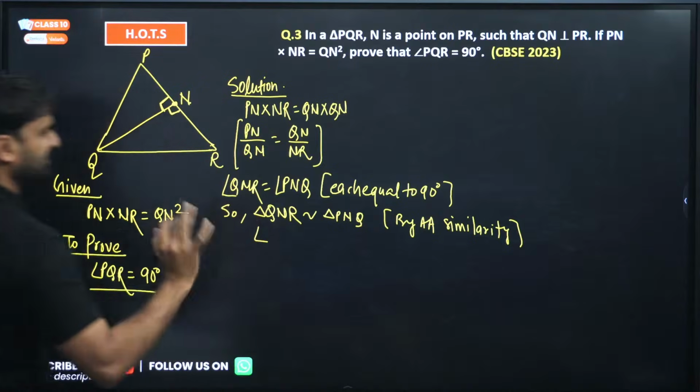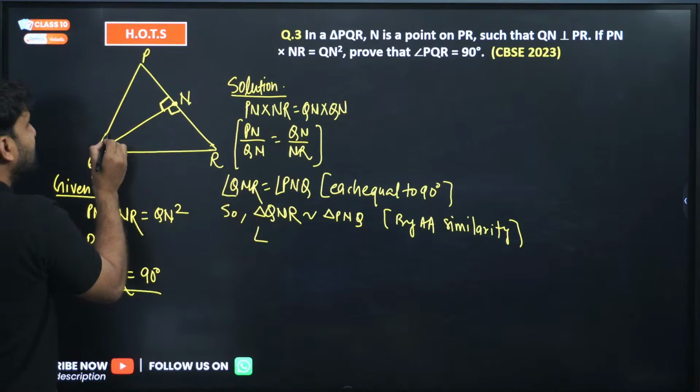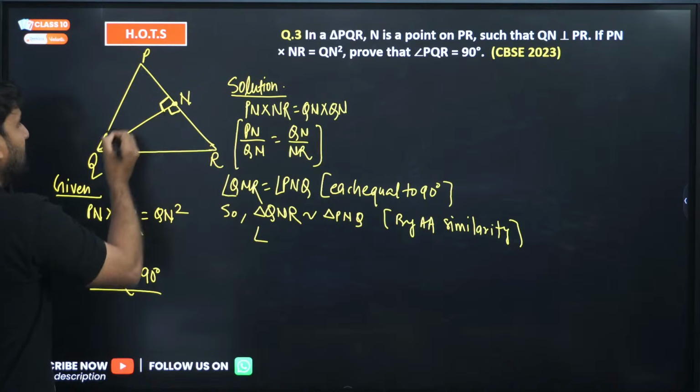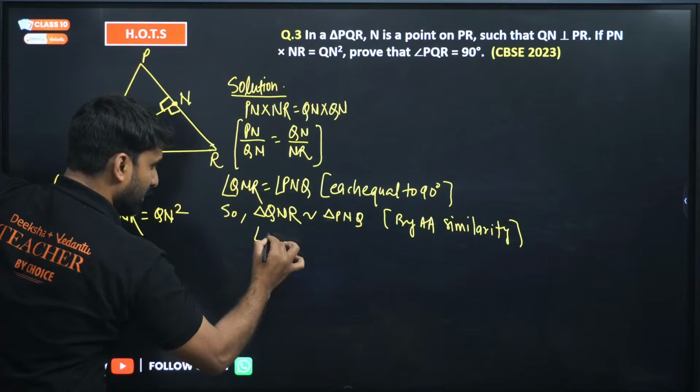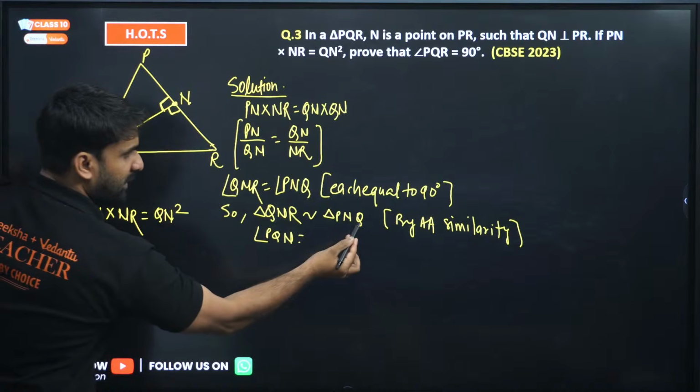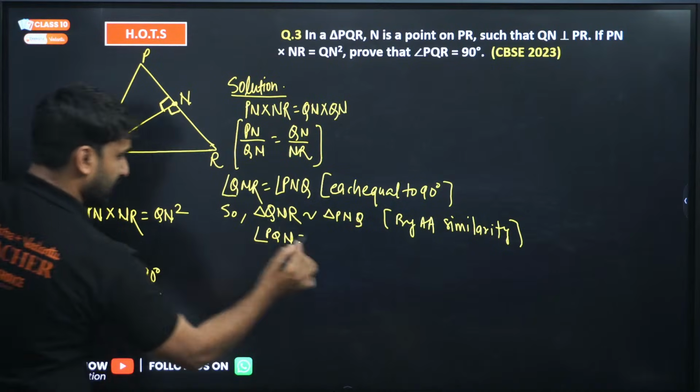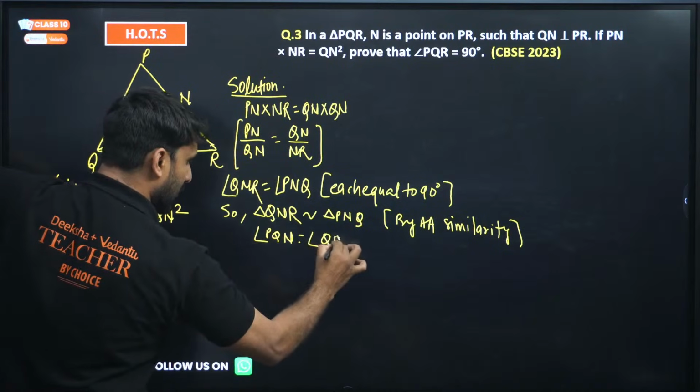Now just focus, please focus here. If I want to take this angle, PQN, where is PQN? So if you are taking angle PQN, you have to take angle QRN.